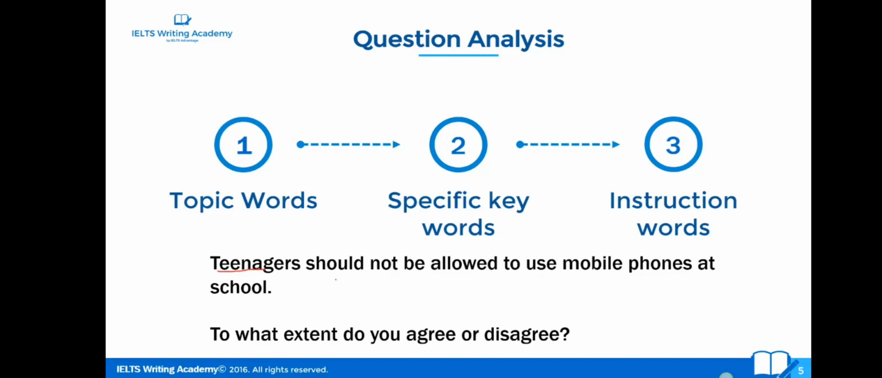So when we have looked at these keywords and we've understood what they mean, next we might be thinking about the instruction words. The instruction words are here. To what extent do you agree or disagree? So the instruction words could be discuss both views, what are the problems and solutions, what are the advantages and disadvantages. The instruction words here are to what extent do you agree or disagree. So you must state very clearly whether you agree or whether you disagree. If you don't do that, you haven't answered the question.